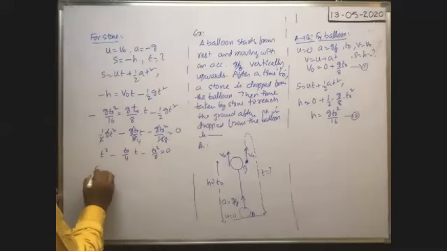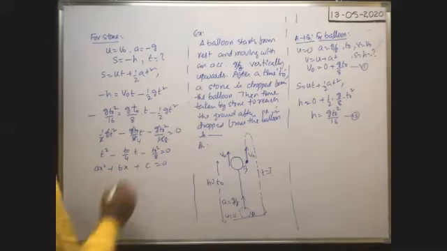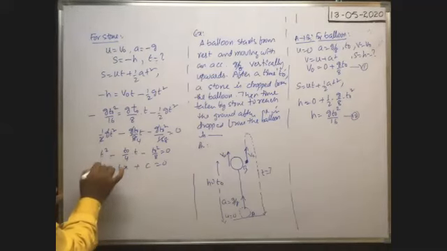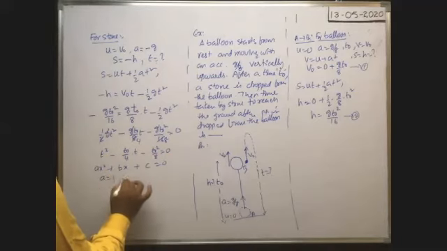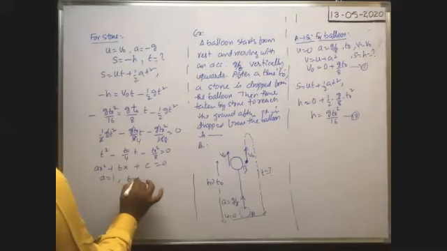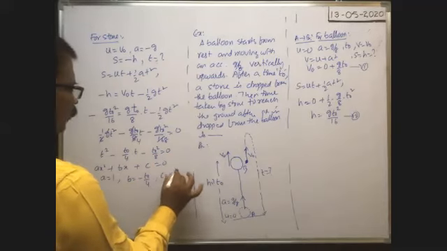It is just like a x square plus b x plus c is equal to 0. Instead of x, t is there. Coefficient of t square is a, which is 1. Coefficient of t is b, which is minus t naught by 4, and c is equal to minus t naught square by 8.